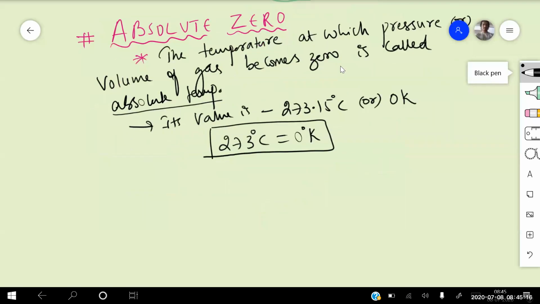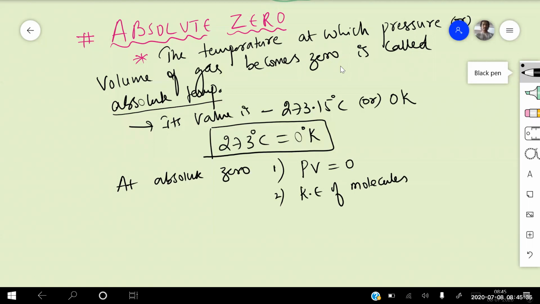So at absolute zero, I can write, point number 1, P and V is equal to 0. Point number 2, kinetic energy of molecules ceases. That means there is no motion of any molecules at this temperature, so kinetic energy becomes 0. And third one, radiation also stops. These are very important points, don't try to neglect them. They are very important for theoretical questions.